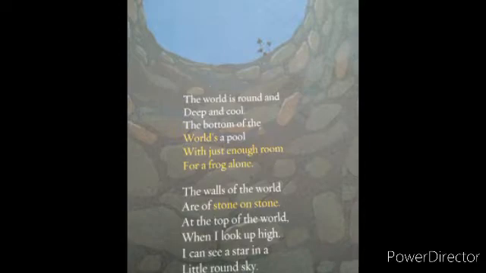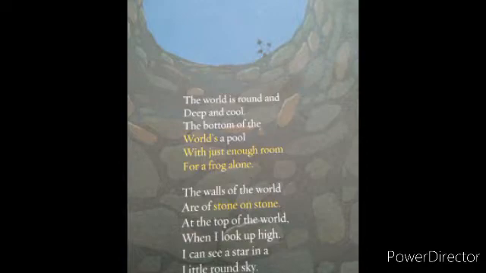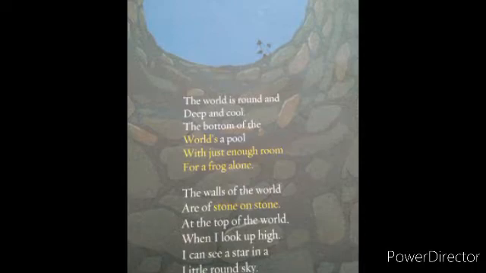This well is a whole world for this little frog. So she must have got an imagination of it and has decided to give a voice to this little frog to describe its world. The world of a frog here is the well.